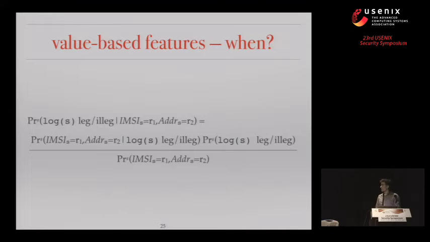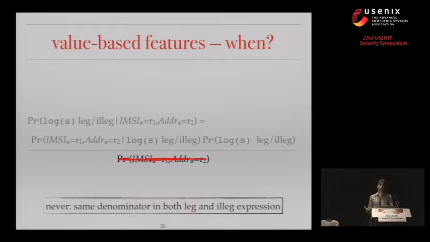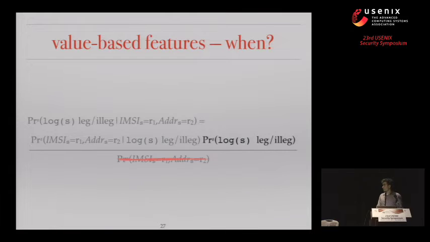The third WH question that I want to answer is when do we compute all these different pieces that fall into the leakage judgment? So we have this conditional expression, and the first piece that's the nicest for us is what we're not going to do. And what we're not going to do is we're never going to compute the denominator in this expression, simply because we're computing two conditional expressions that have the same denominator in order to decide whether the leakage event is legitimate or not. So far, our life is easy. Moving on, we have to compute another piece of the classifier, and that, of course, we want to do offline.